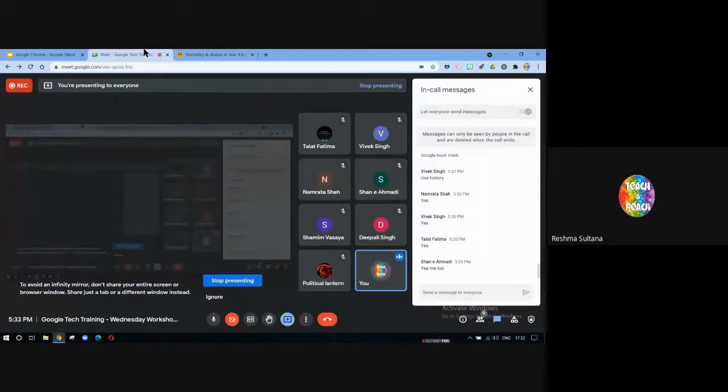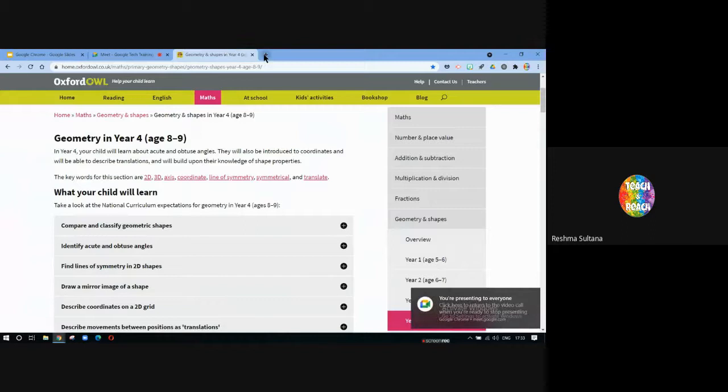Is everybody clear with bookmark? That's how you bookmark your web pages.